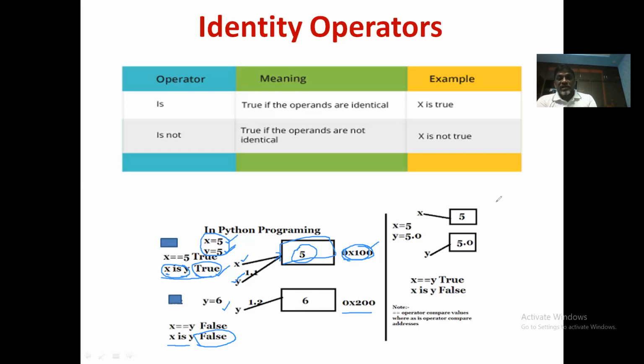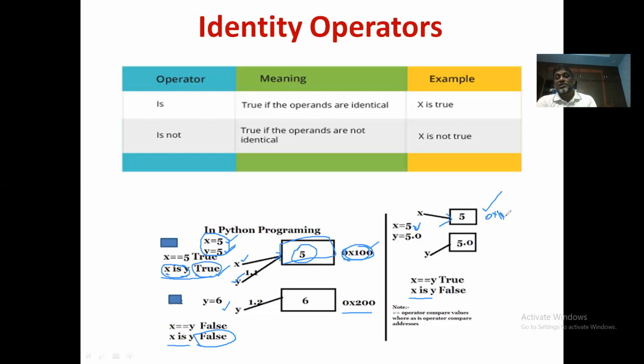So this is how it works. And to understand clearly the difference between the comparison operator and x is y, here is one more example. The first one, x is equal to 5. So what will happen is 5 is created in the memory and x is referring to this memory location. Assume that it is 0x100, just like we did in the previous example.